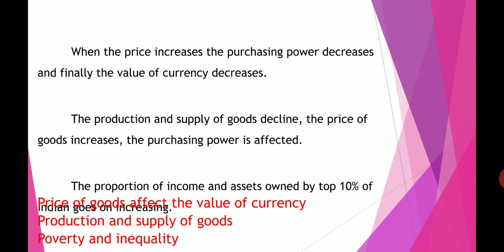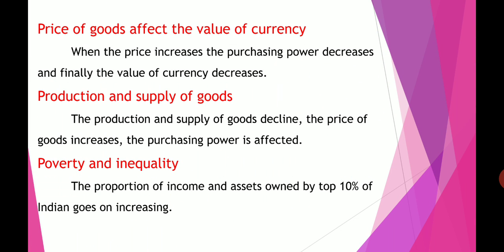Next one, price of goods affects the value of currency. In that time, it is affecting our currency. Currency means 500, 2000, 100 notes. When the price increases, the purchasing power decreases. The prices increase, so mostly people will not purchase because the rate is very high. So the purchasing power decreases, and finally the value of currency also decreases.